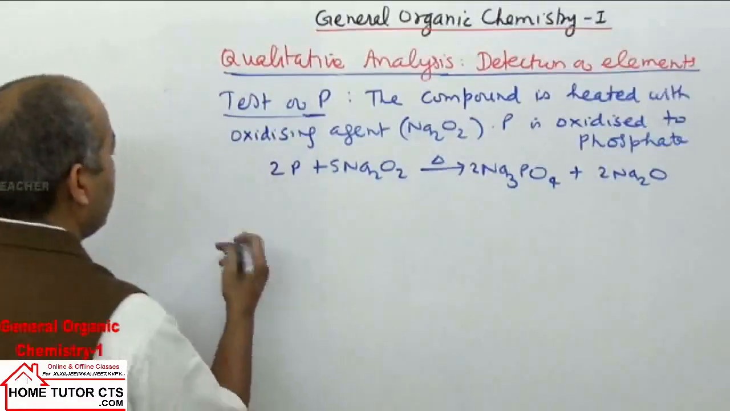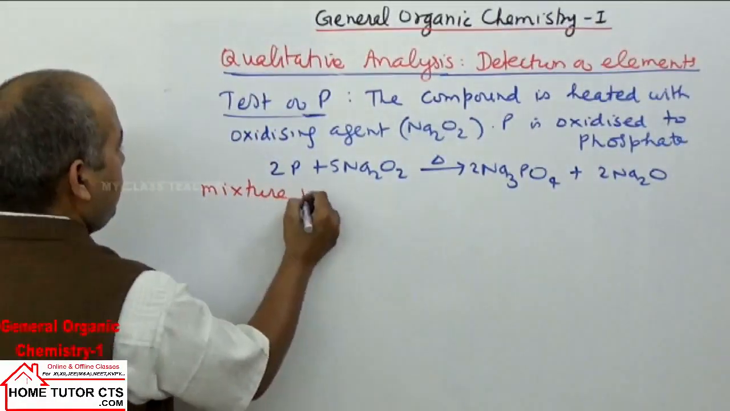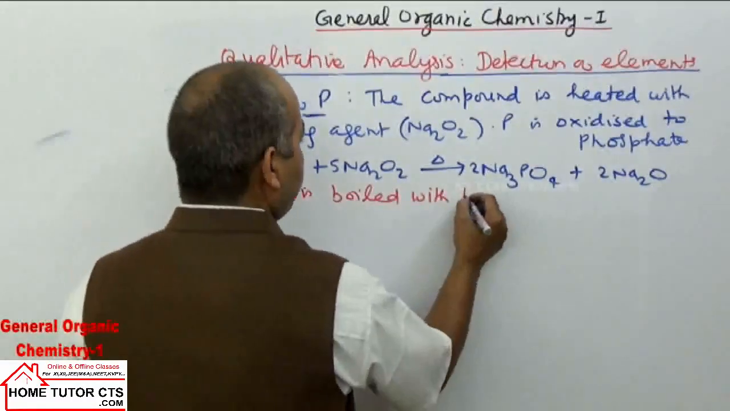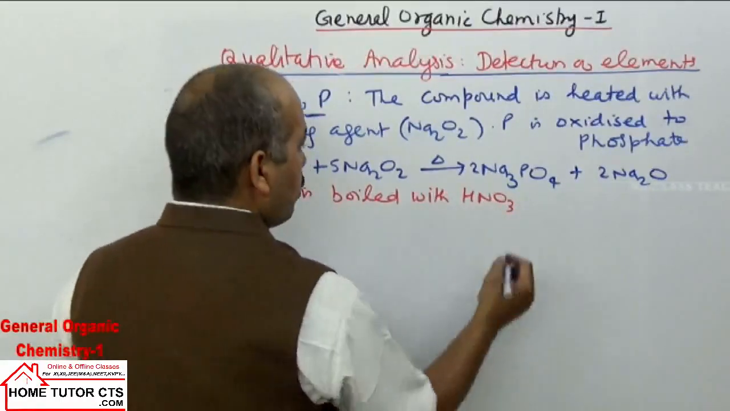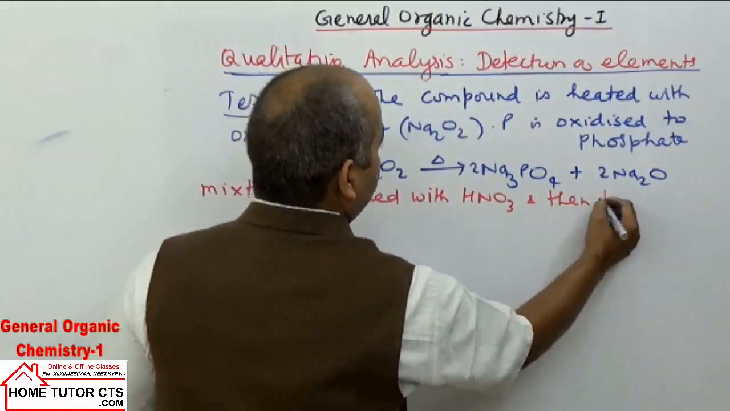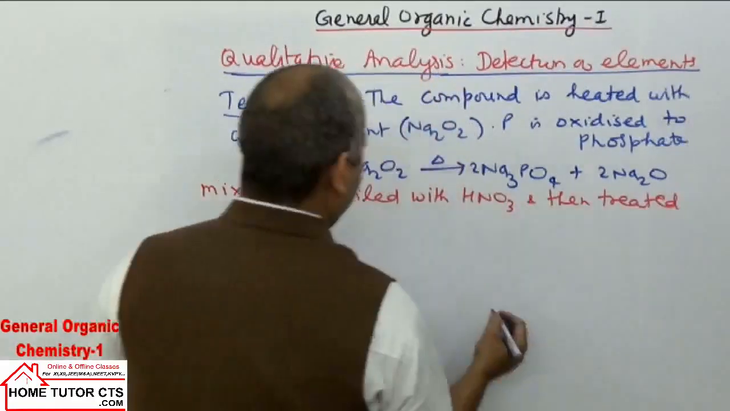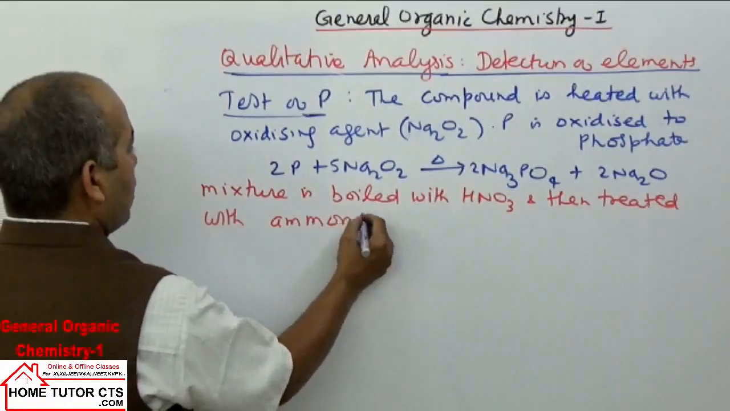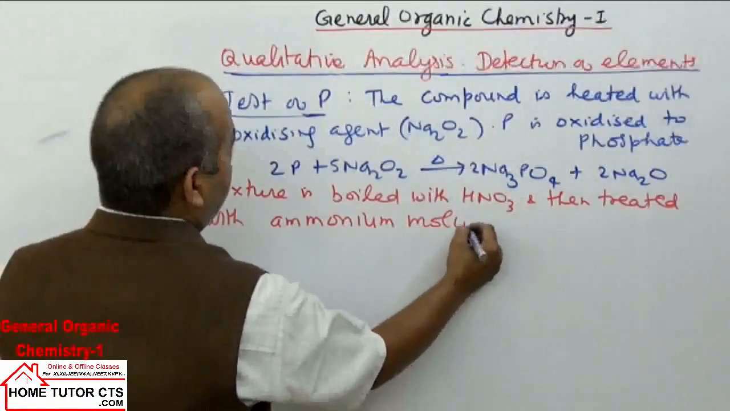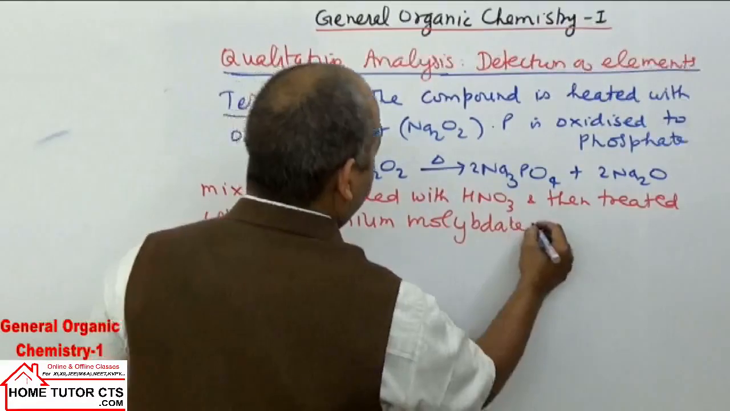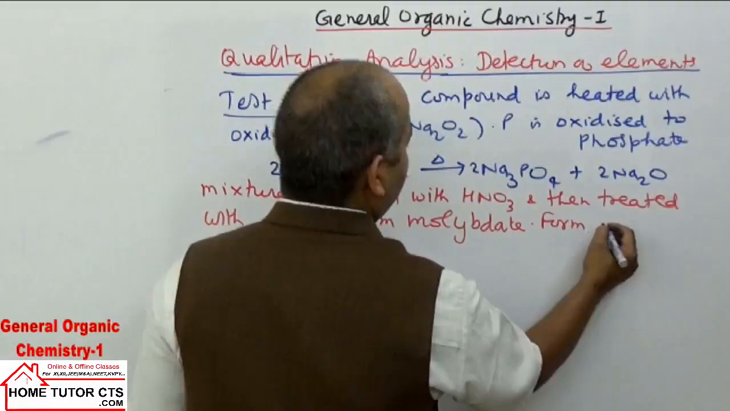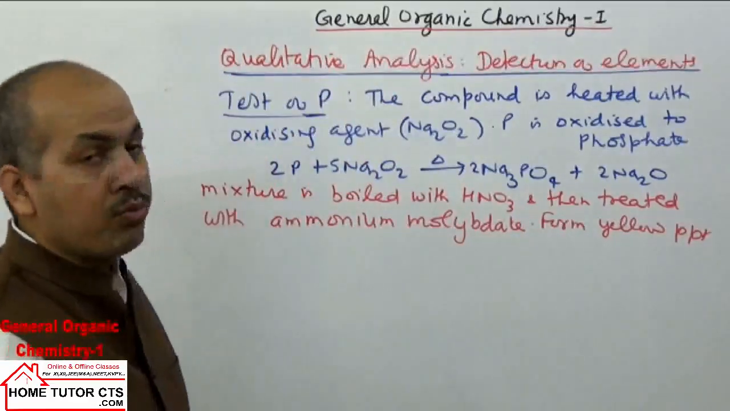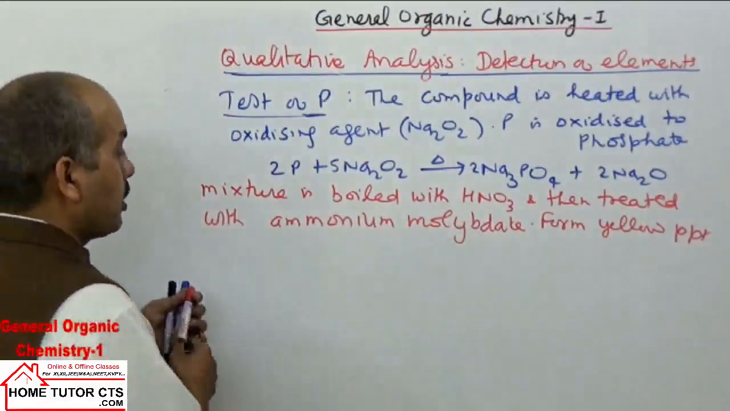आगे लिखिए उसके बाद. The mixture is boiled with HNO3 solution and then treated with ammonium molybdate. It forms a yellow PPT. It forms a canary yellow PPT, which confirms phosphorus. What is the reaction involved in the second part?